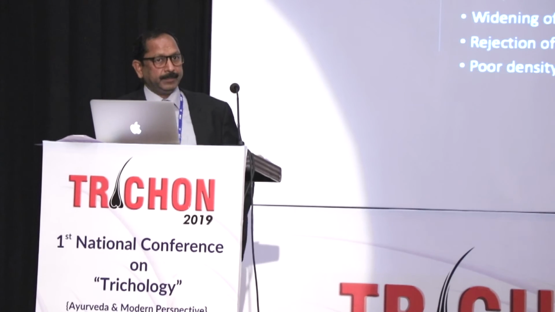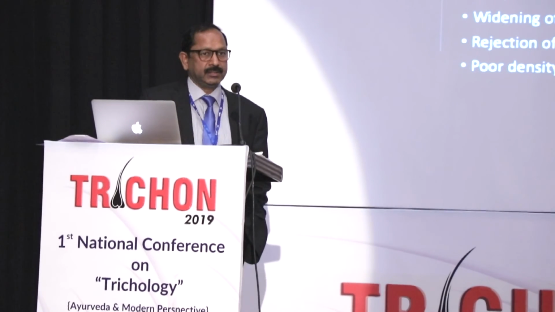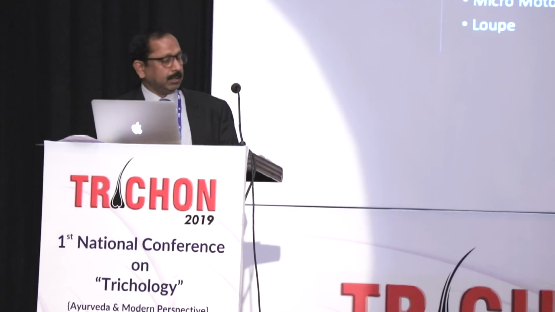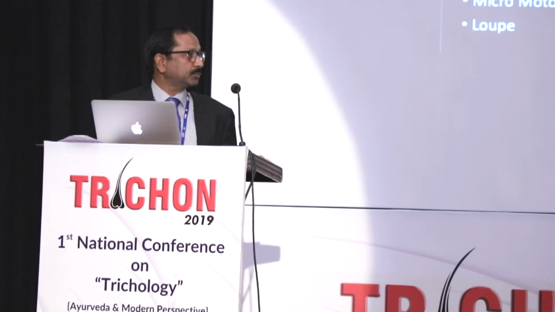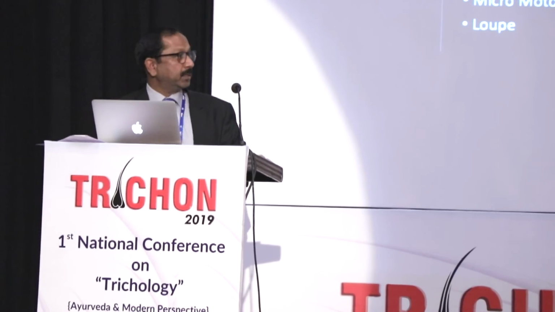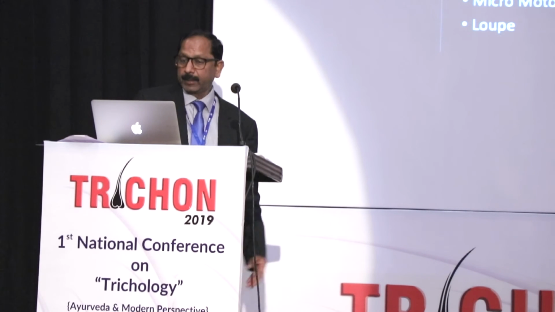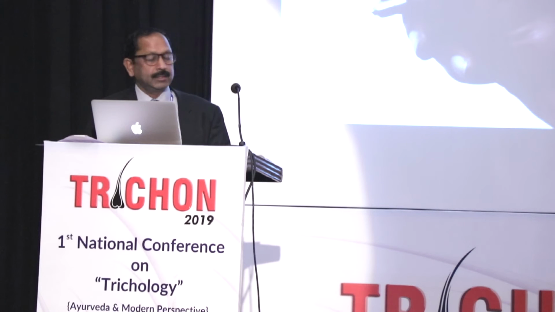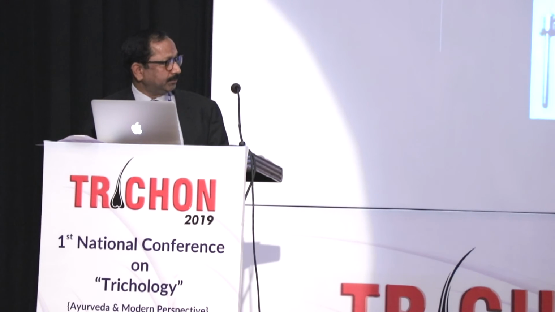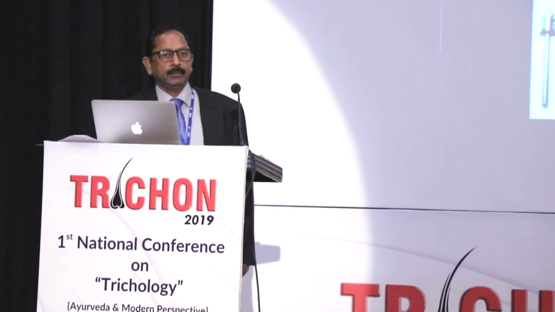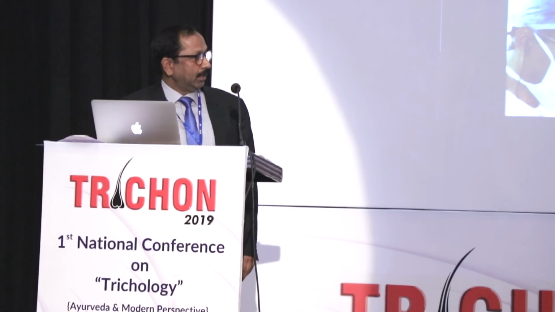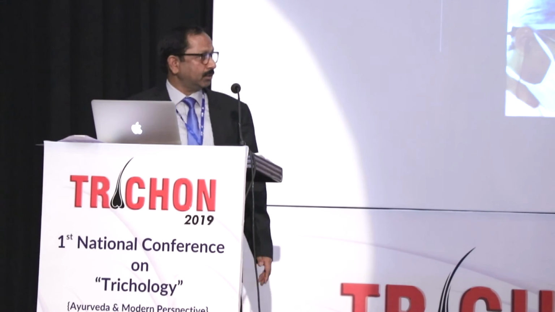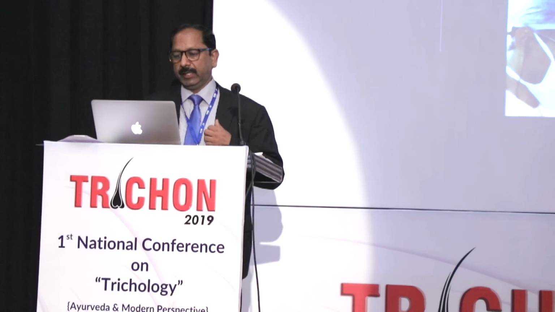And it has to be planned properly, otherwise there can be rejection of grafts, or there can be poor density also. FUE is one of the latest methods and is being used more commonly nowadays, and these are the instruments needed for that, mainly the micromotor and the micro punches, and this is how it looks. And these are the micro punches. Usually we use 0.8 or 0.9 mm punches. And magnification is very important, usually about 3.5x magnification, because we can do a better job with magnification.